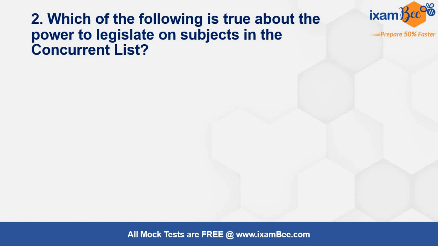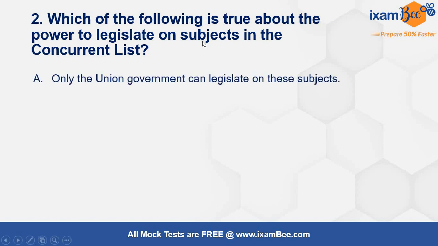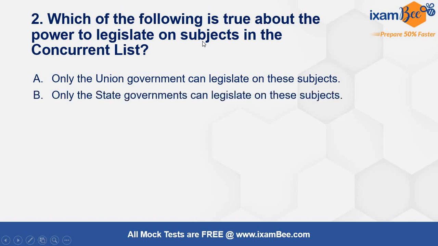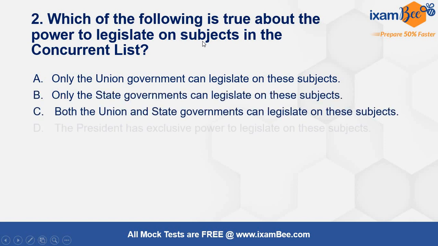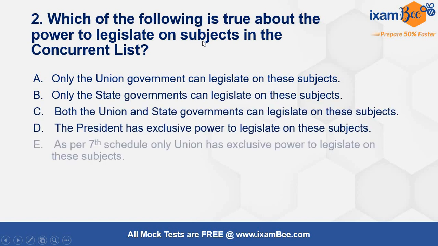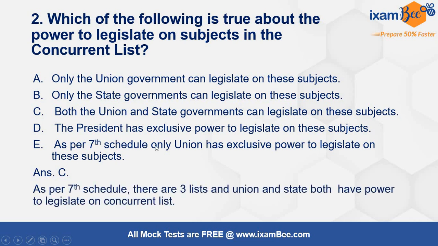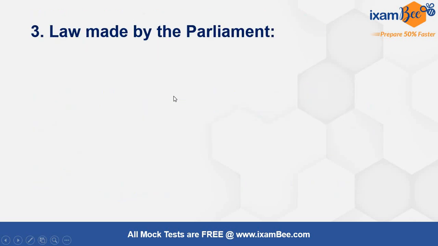Which of the following is true about the power to legislate on subjects in the concurrent list? Only the union government can legislate on these subjects. Only state government can legislate. Both can legislate. President has exclusive power. Answer is C, that both union and states can legislate, and according to that we are having three lists in the 7th schedule of the constitution: union list, state list and concurrent list.